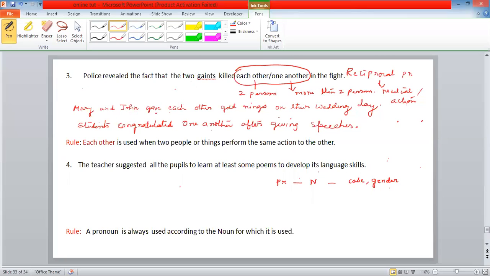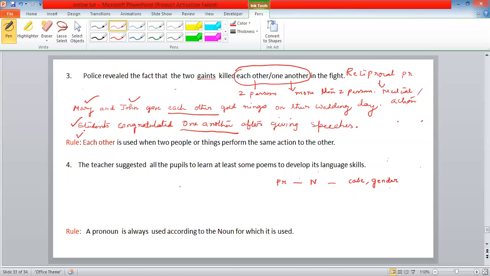Mary and John gave each other gold rings on their wedding day. So we find only two persons, Mary and John. So each other is referred to two persons only. So we use each other. Whereas students congratulated one another after giving speeches. So it is more than two persons. So one another is used.